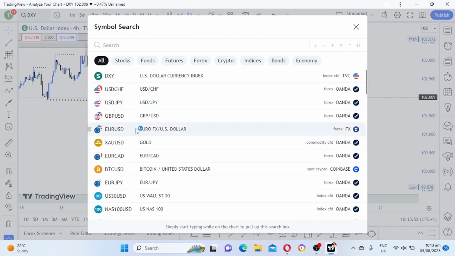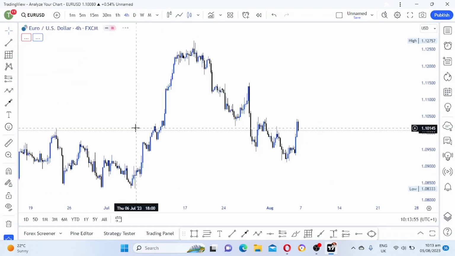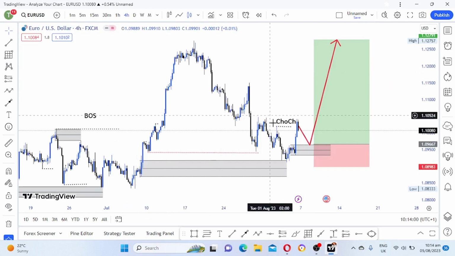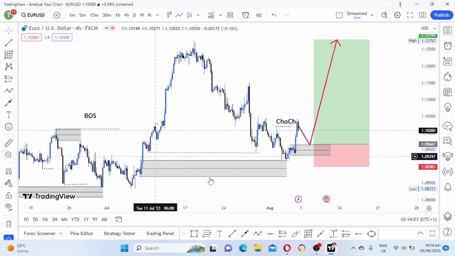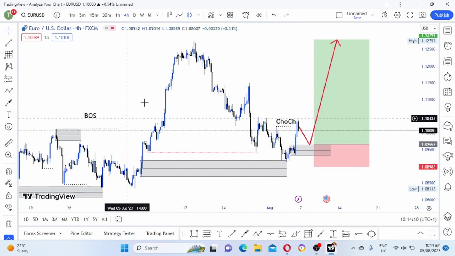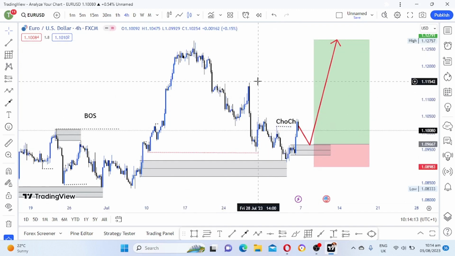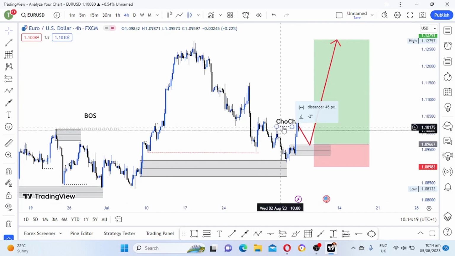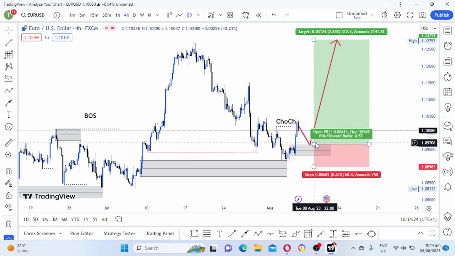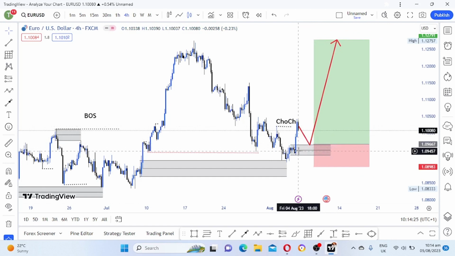So now let's look at Euro USD. Now looking at Euro USD, guys, I was waiting for this choch to happen. We already tapped into this demand zone, which is here. Now we received a change of character. We had a break of structure. We are in an uptrend, as you can see. So now we received a change of character on H4. So I'm just waiting for price to pull back here, at this demand zone, and then I buy here, targeting this high here.